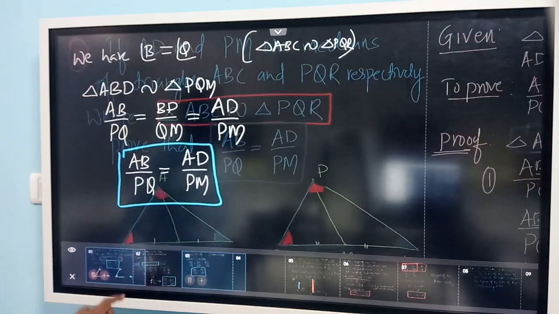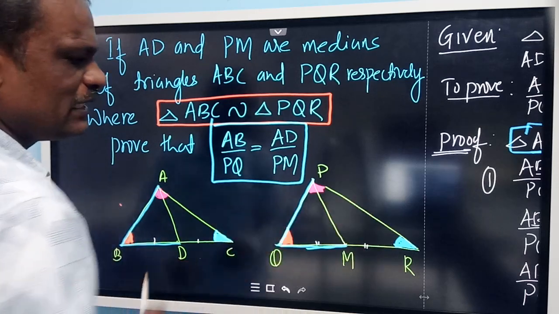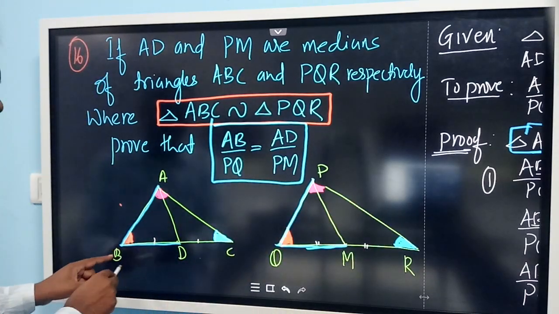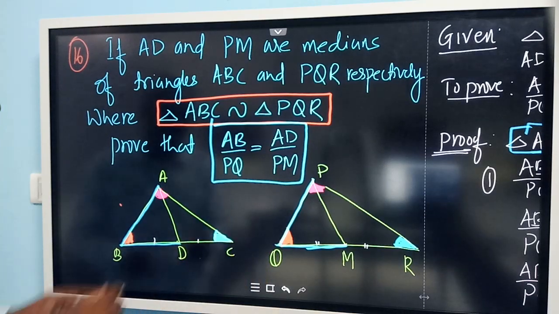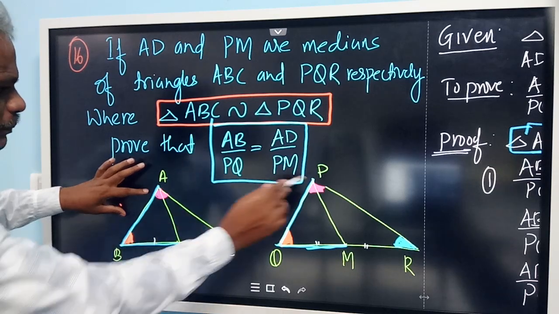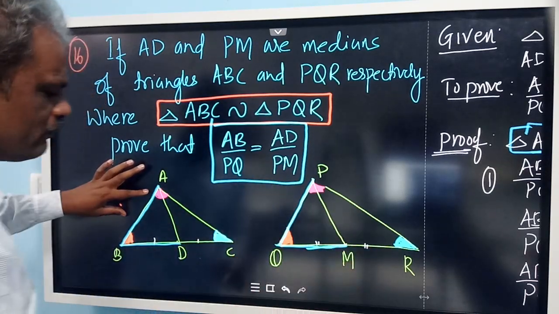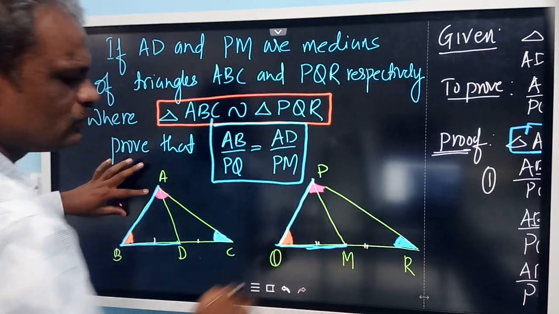To prove this, the important thing to follow is this. First, ABC and PQR are given similar. Therefore the corresponding sides are proportional and the corresponding angles are equal. Using corresponding sides proportional, you can write AB by PQ as BC by QR. Then instead of BC you can write 2 times BD, and instead of QR you can write 2 times QM.